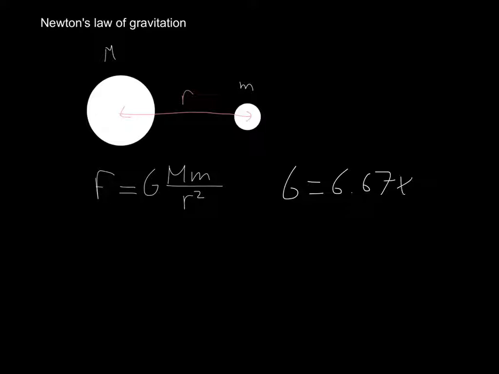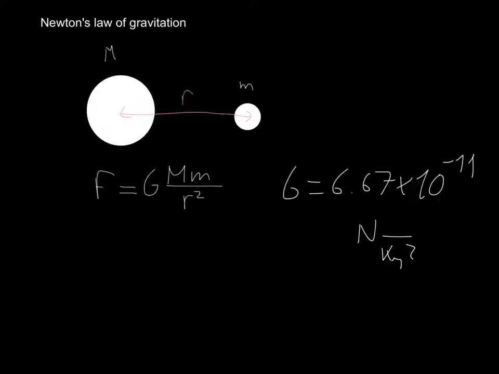6.67 times 10 to the minus 11. And now the units, we want to get newtons, so I'll start with newtons. And now we need to get rid of kilograms squared, so that needs to be dividing.